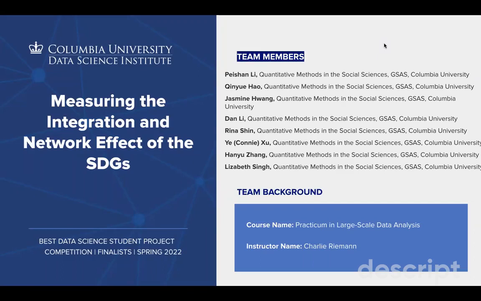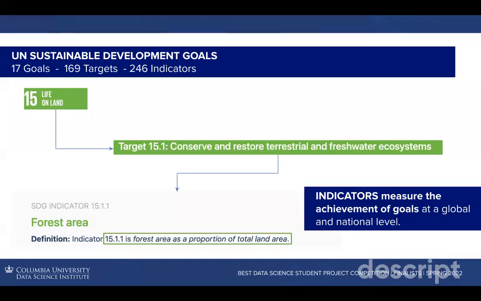Hi, we're from Qinyue, and our project, instructed by Professor Zhang and Riemann, is measuring the indication and network effect of the SDGs. SDGs represent Sustainable Development Goals that are developed by the United Nations for global or national development in areas such as equality, education, poverty, and well-being. And there are a total of 17 goals.